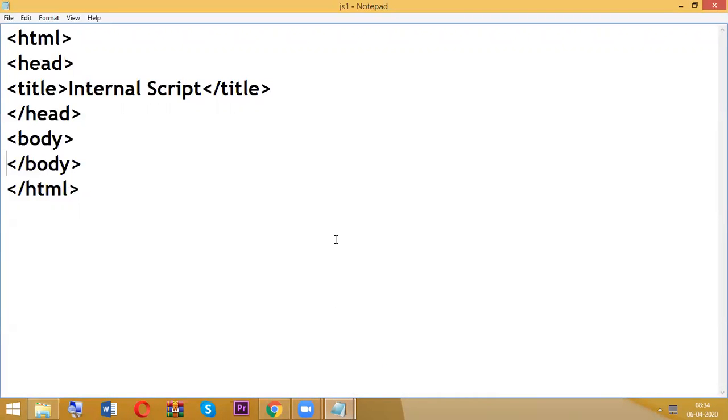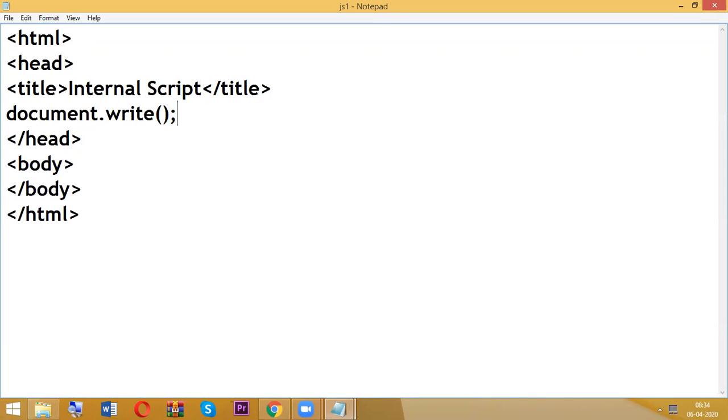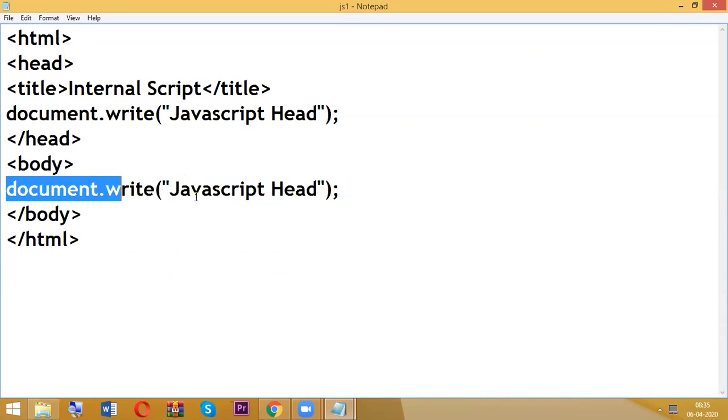So now I'm going to write JavaScript syntax. Without following any rules and regulations, blindly I'm writing the JavaScript syntax. In CSS we use the style tag, in JavaScript we need to use the script tag, but right now I am writing directly. Here I am writing JavaScript head and body.